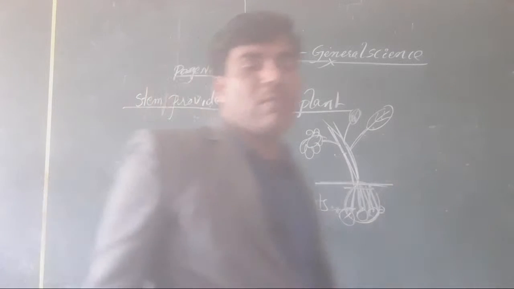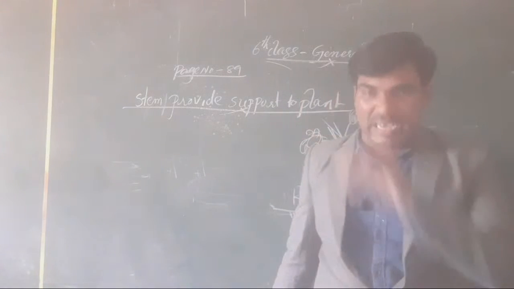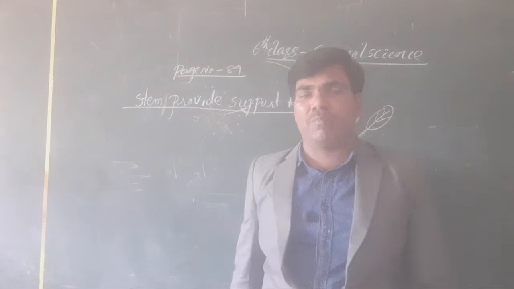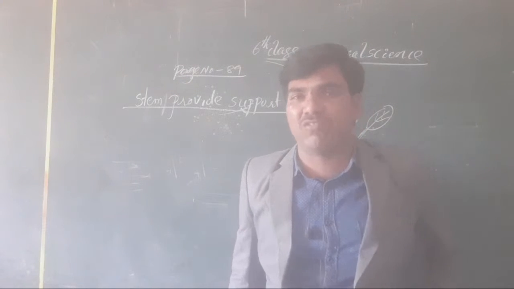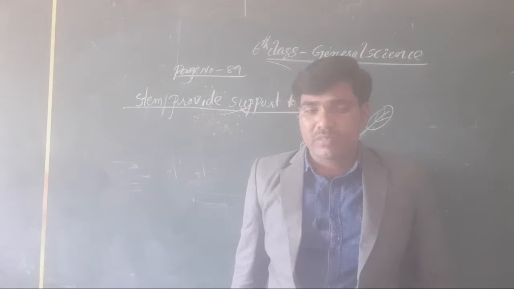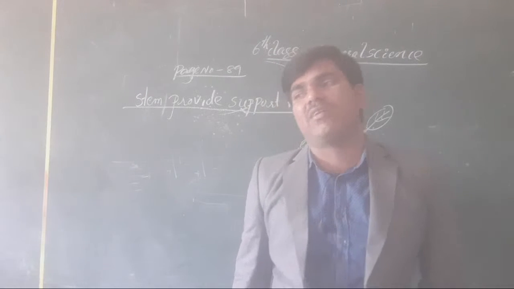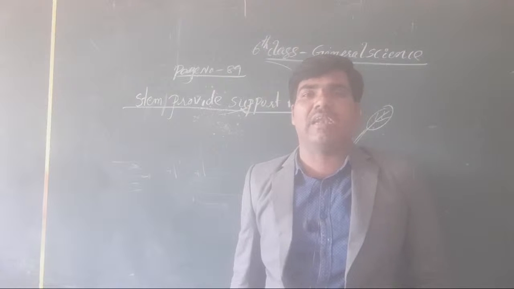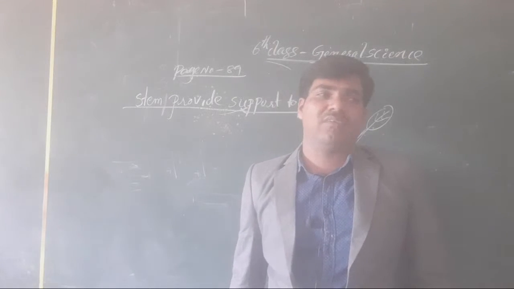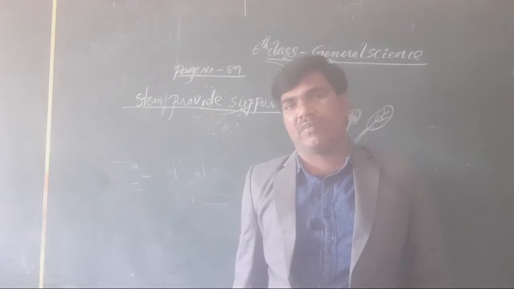The next component here, we have one experiment. Already we covered that experiment in our first classes. You take some plants. Which type of plants? You have to take smooth stem plants here, and dip one stem in water and another one in red color ink liquid. Yes, you leave it for some particular time, about 2 to 3 hours.